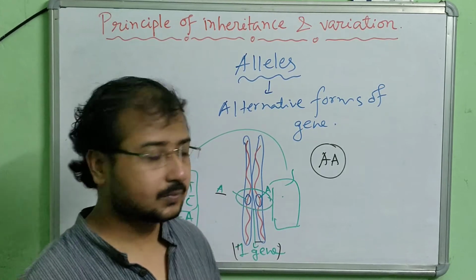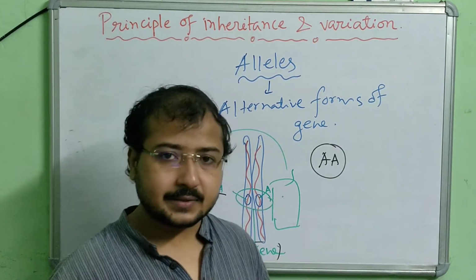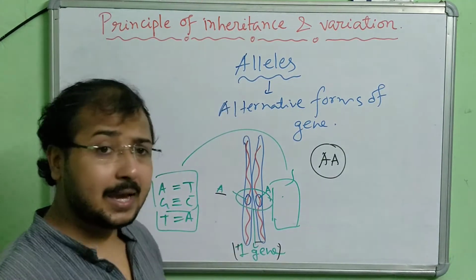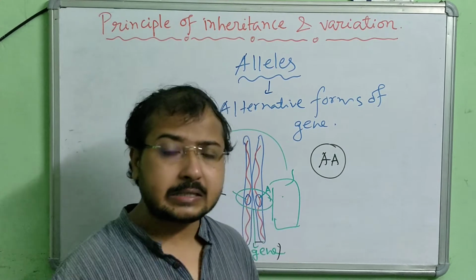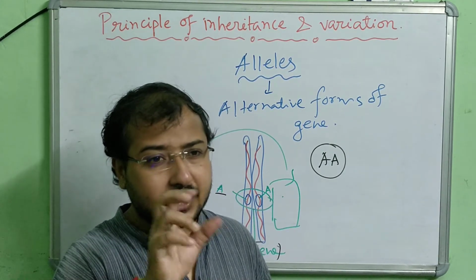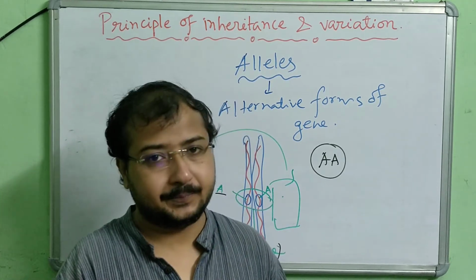Understood? Now, if you understand this, let's move to the next step. It may happen that the alleles express the same character but two different traits.